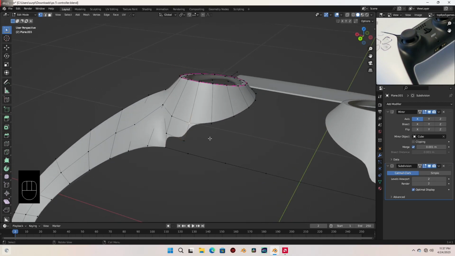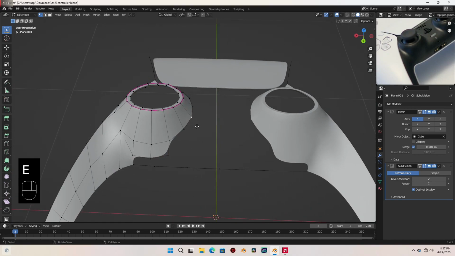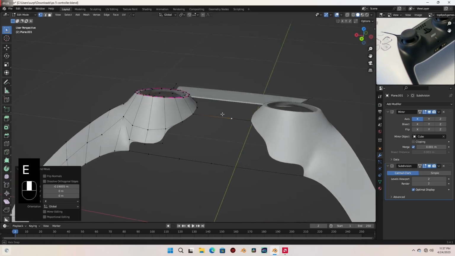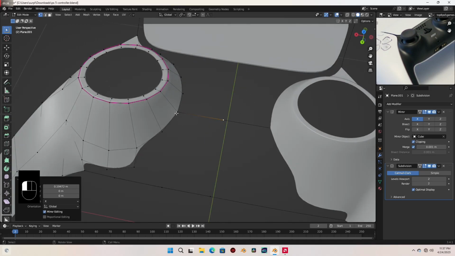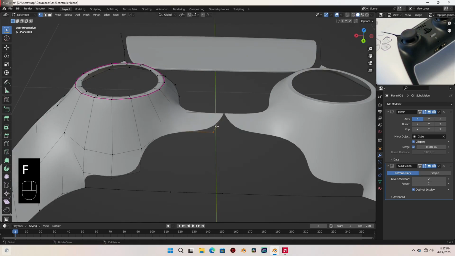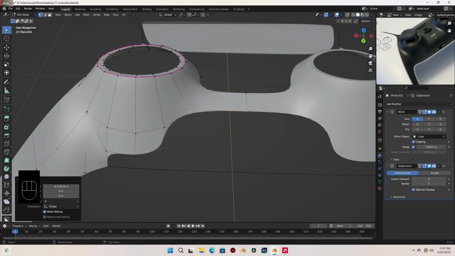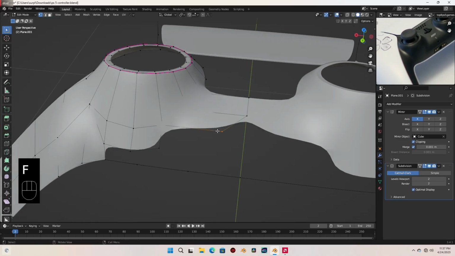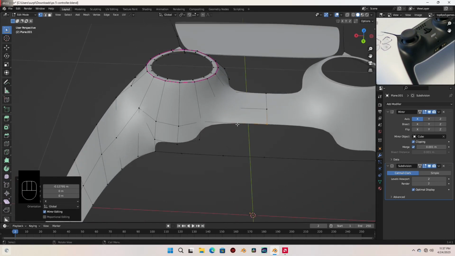Select these as well, press F, and select these and extrude over here. And it's not clipping because we disabled clipping, so let's enable that again. And press GX, move it backwards till it clips at the center there. Okay, I'm going to select these vertex and press F, GX, move it till it clips. Select these also, press F, GX, and I'm going to add an edge loop here.